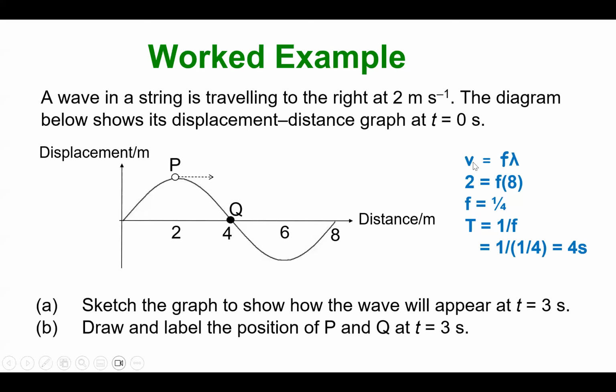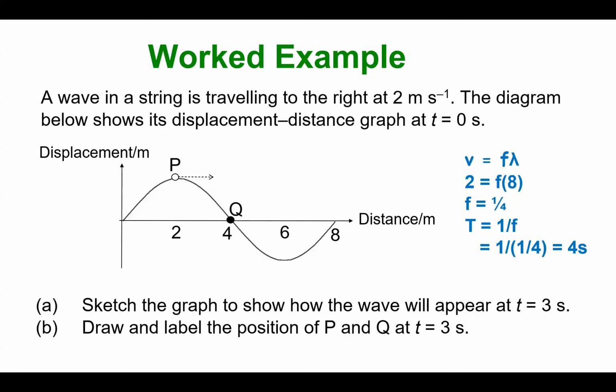So I'm going to apply the formula V equals F lambda. I substitute in: my speed is 2 equals the frequency, which I do not know, times the wavelength 8. So I get my frequency is 1/4. I'm not interested in frequency, I'm interested in period. I want to find the time taken for one whole wave. From there, the frequency is 1/4, so the period will be 1 over 1/4, which is 4 seconds. What does that mean? It means that the period of the wave is 4 seconds.